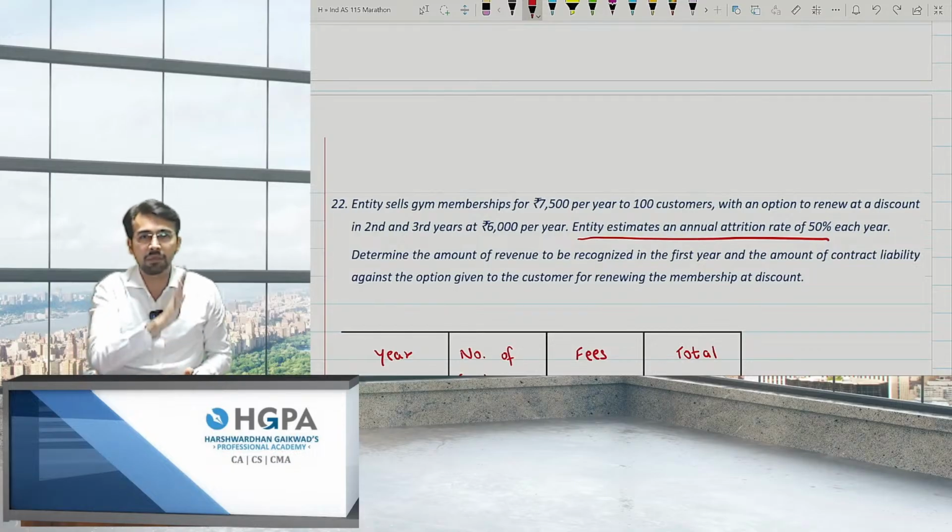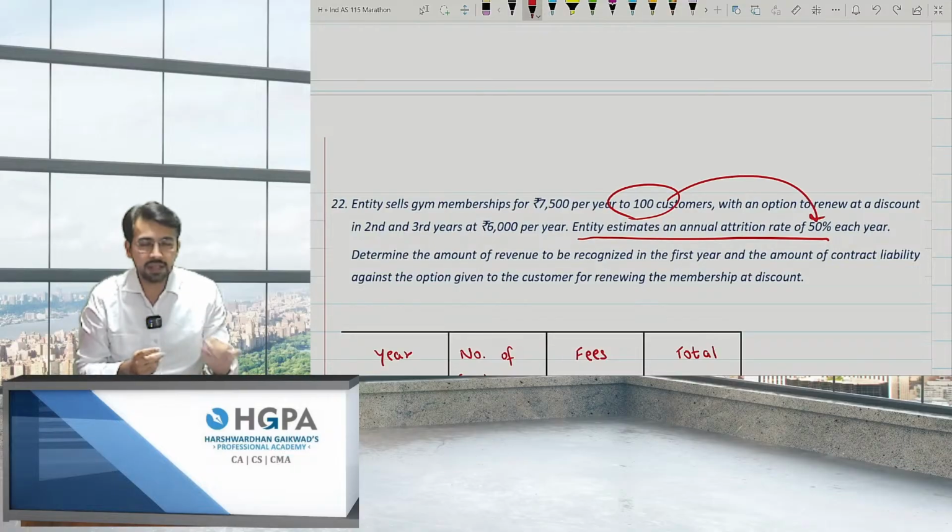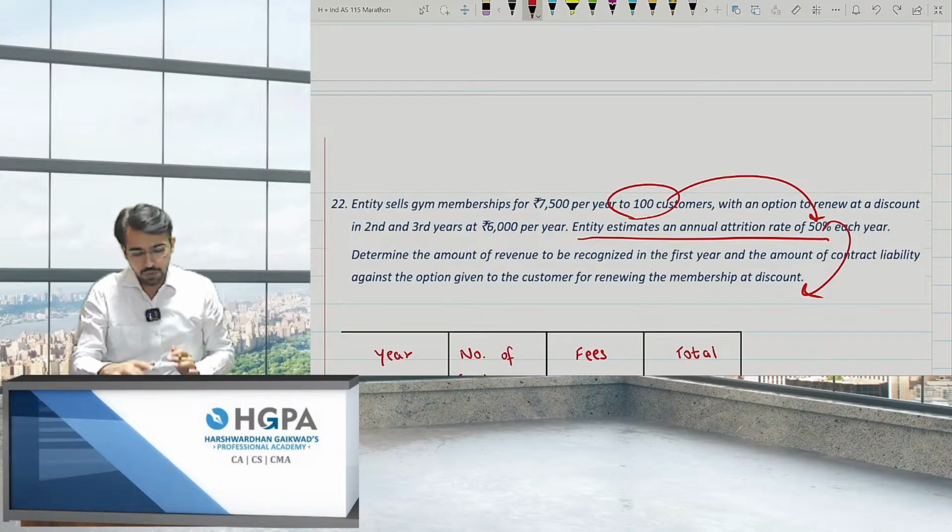50% will leave and 50% will be retained. That means out of the 100 customers, in the second year, there will be only 50 customers. And in the third year, there will be only 25 customers. That is 50 or 50%, right? So I have given over here.